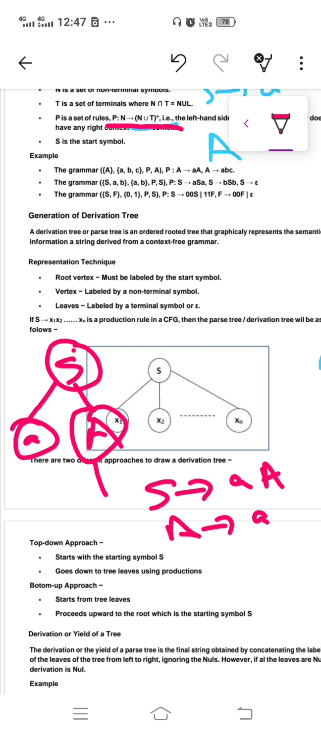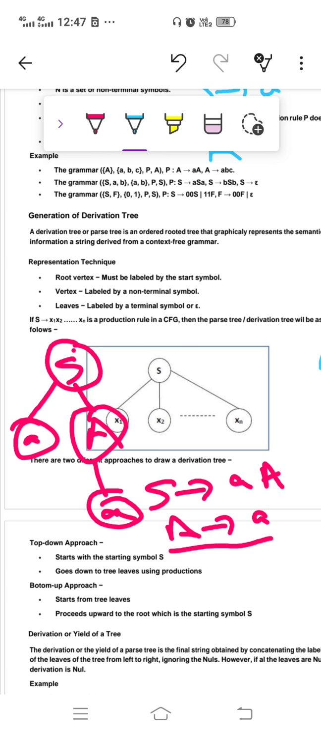From A, because what is the production of A? A tends to small a. So your string is what? String is a a. Okay, clear? So there are some terminologies in the derivation tree and the parse tree, which we will see ahead.